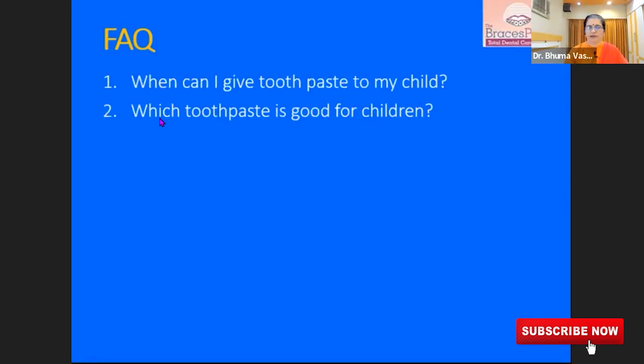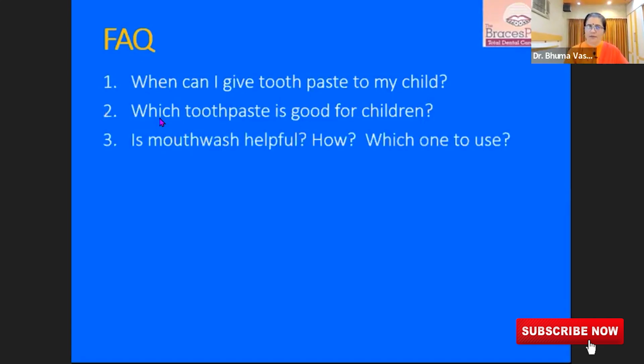Fluoridated toothpaste is best, but 500 ppm of fluoride should be there in the children's paste. Is mouthwash helpful? How? And which one should you use? Mouthwashes can be used only after brushing the teeth. Mouthwash instead of brushing is not recommended. Mouthwash with fluoride or chlorhexidine would be helpful. Chlorhexidine especially helps to reduce the bacteria in the mouth, and the fluoride will protect your teeth from attack by the bacteria.